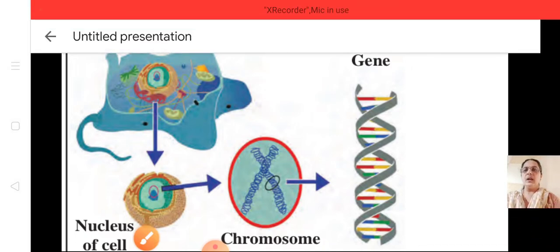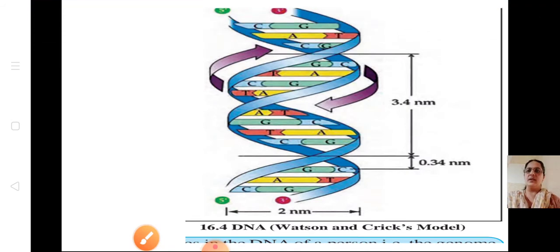Okay, now let us continue. You can see the structure of DNA. We have learnt about Watson and Crick. You can see the structure. You can see the nucleotides. It is a double helix. It is made up of 2 strands. We have learnt all these in 9th standard. This we have learned from the 9th standard textbook only. I have taken this diagram.